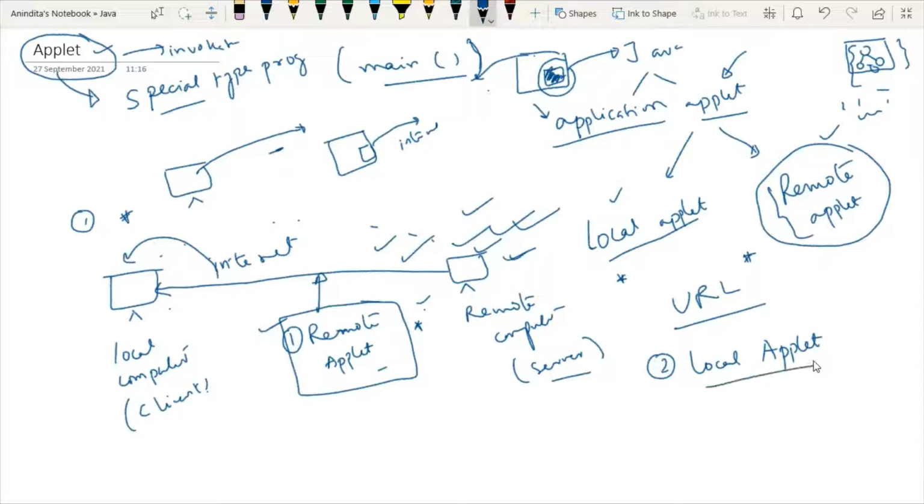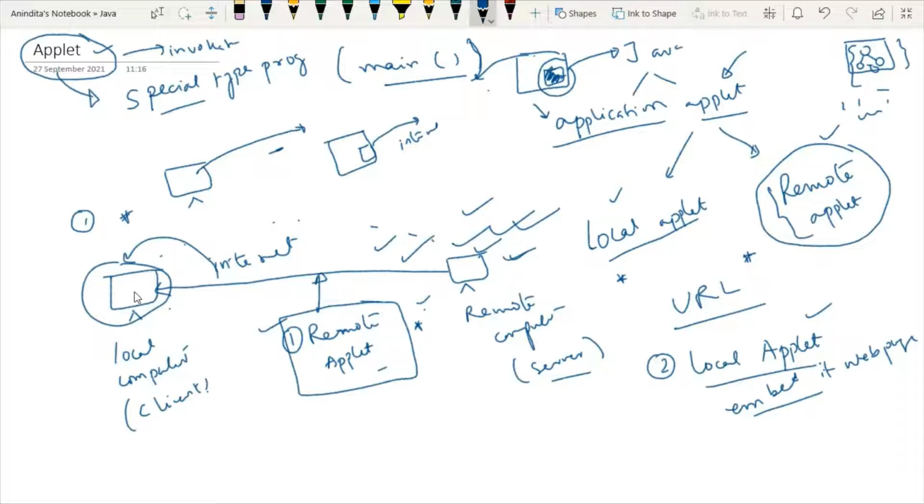So from this discussion, it is clear that local applet is written on your own, and then we will embed it into the web page. The concept is the same. So applets are made in order to embed them into the web page. So here why we are accessing local applet, so that we could create the applet and embed it into the web page. So local applet is developed locally and stored in the local system.